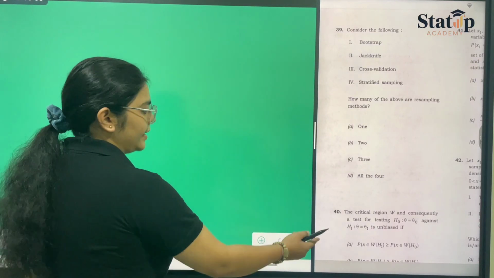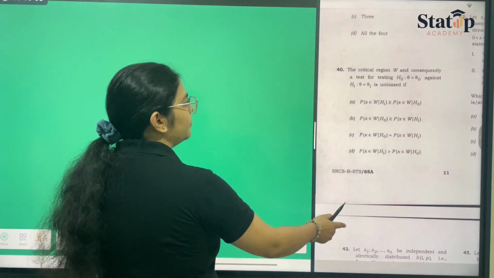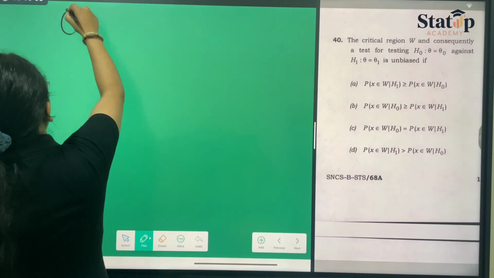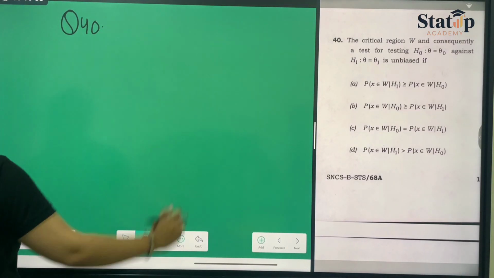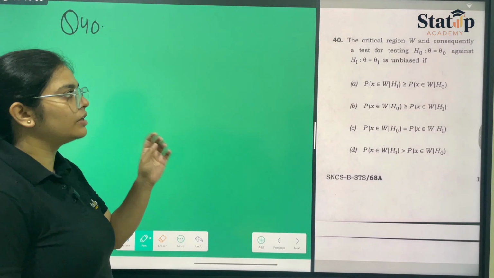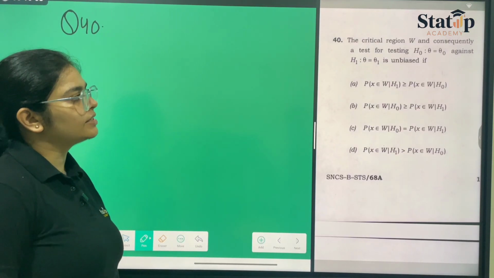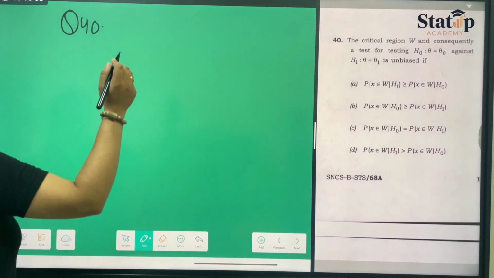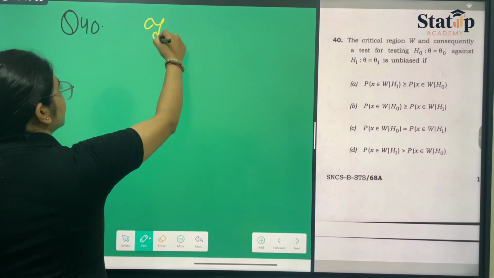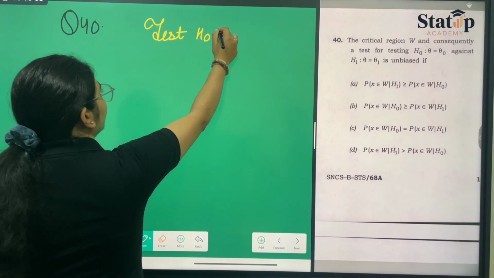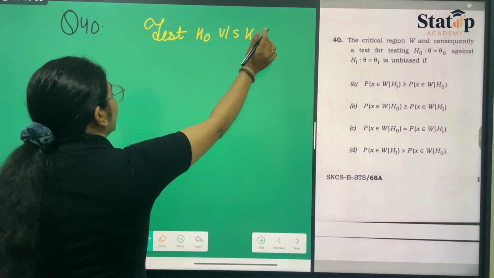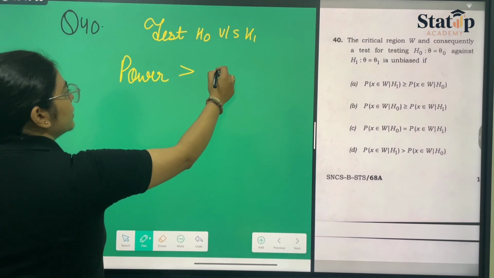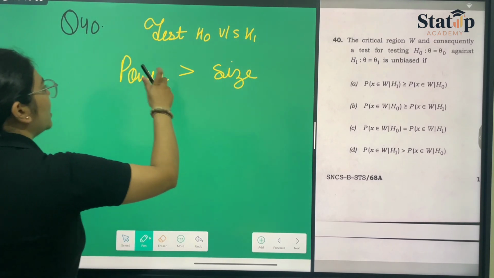Now moving forward to the next question, which is our last question for the day. Question number 40 states that for testing the null hypothesis versus the alternative hypothesis with critical region W, when we test H naught versus H1, it is always said that the power should be greater than the size for the test to be unbiased.